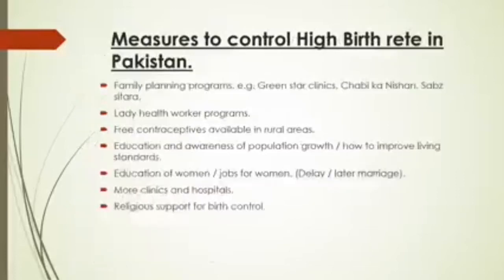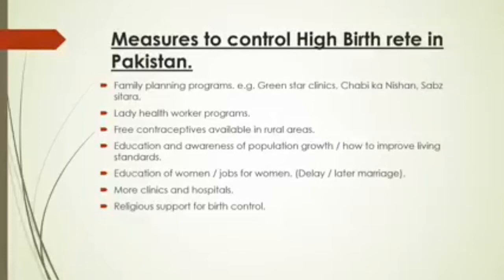Now, what should be the measures to control the high birth rate in Pakistan? First of all, family planning programs, that is Green Star Clinic, Chabi Ka Nishan and Sabsitara, already working and motivating people to limit the size of their family. And then a lady health worker program should also be introduced in Pakistan to motivate or educate the ladies, especially in rural areas. Okay? And then free contraceptives available in rural areas. These are the measures taken by the government to control the birth rate in Pakistan.